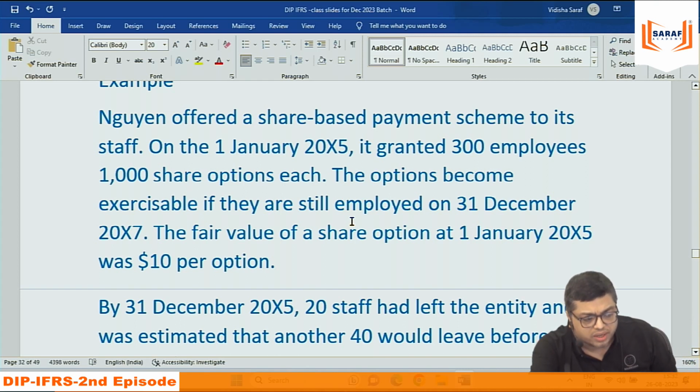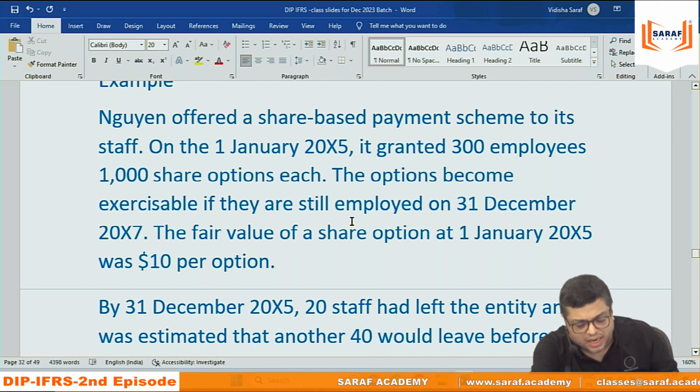So N offered a share-based payment scheme to its staff. Now, share-based payment to employees, staff. On 1st January 2015, it granted 300 employees 1,000 share options each. Share options means shares. 300 employees. Every employee will be given 1,000 shares each. So it is 300 into 1,000, 3 lakh shares.